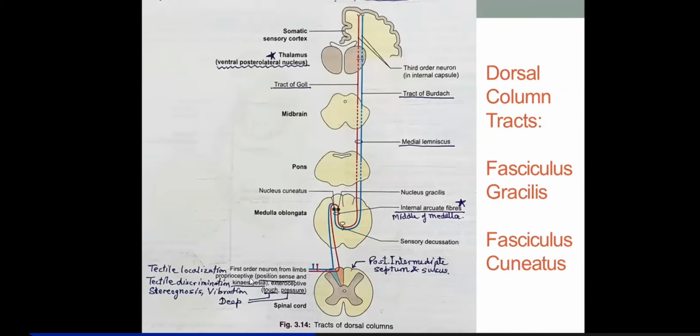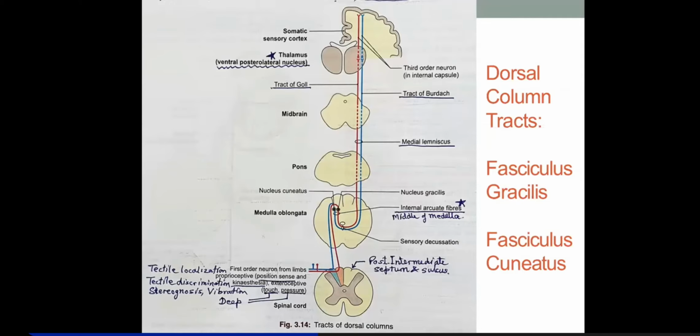Which proprioceptive sensations will be carried in this? Remember, we have just studied that crude touch and pressure were being carried through the anterior spinothalamic tract. Now the sensations being carried here are proprioceptive sensations that include sense of position and kinesthesia.